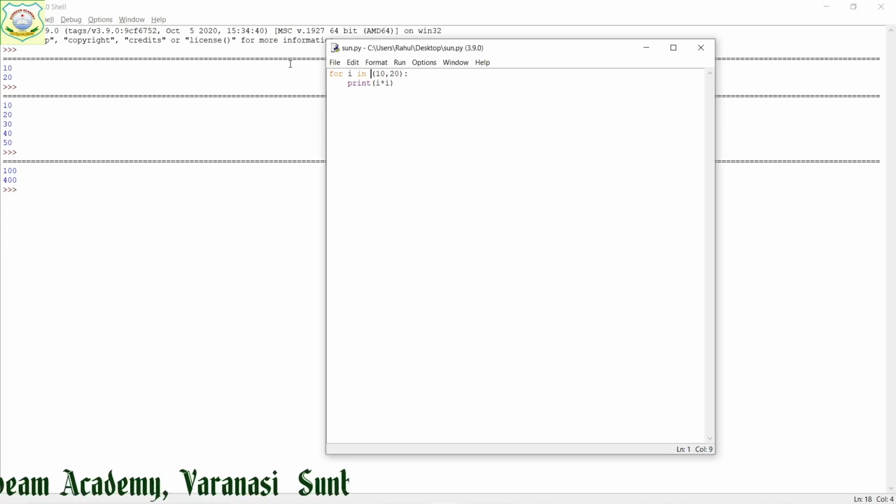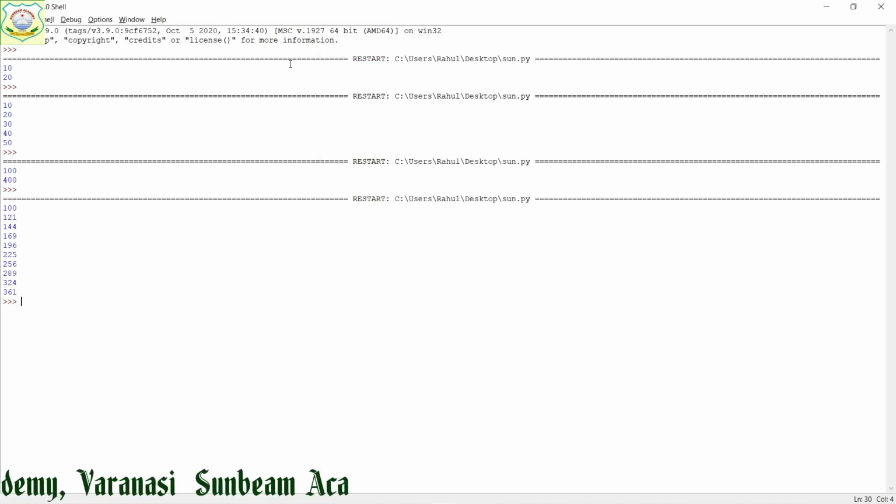When I write here range, save it and run it, you will see that starting from 10, 10's square is 100, 11 121, 12 144, 13 169, 14 196, 15 225, 16 256, 17 289, 18 324, 19 361.